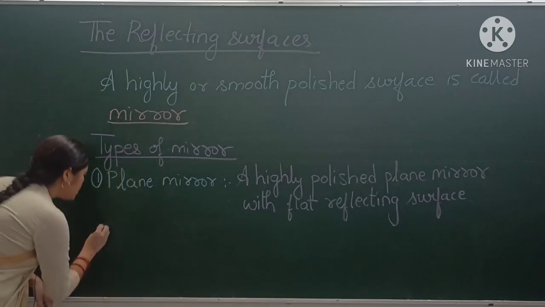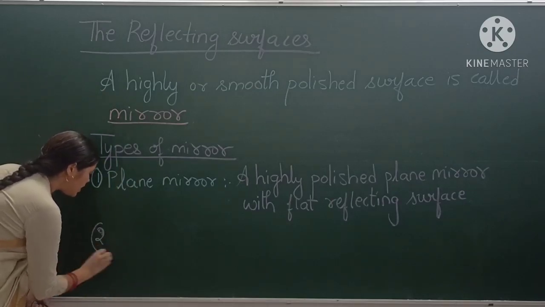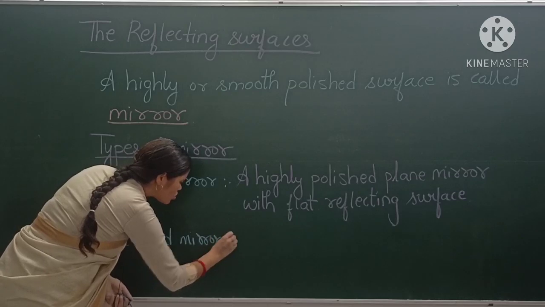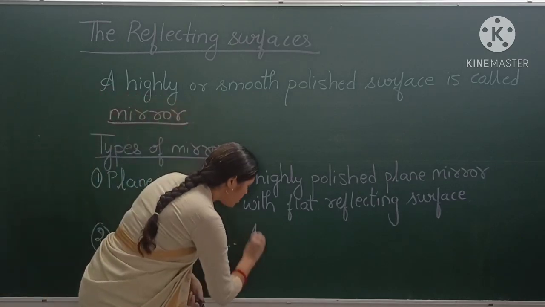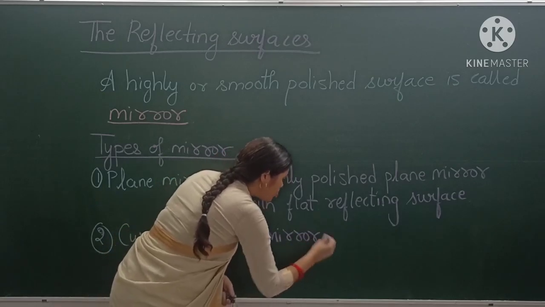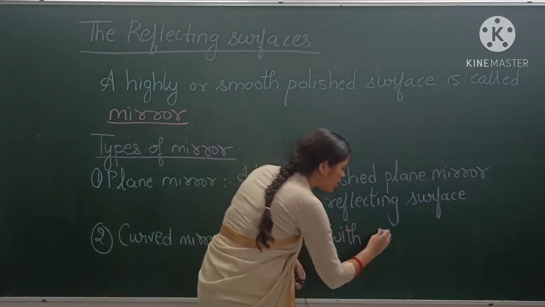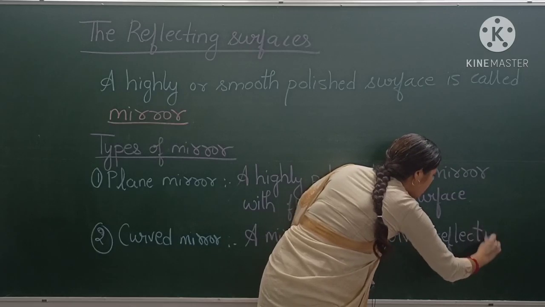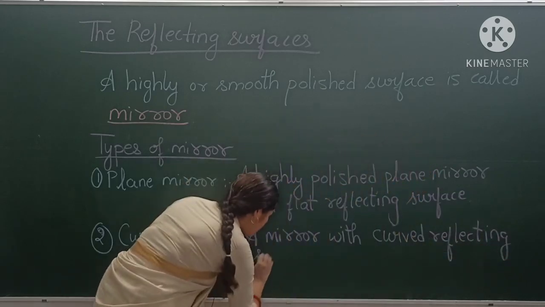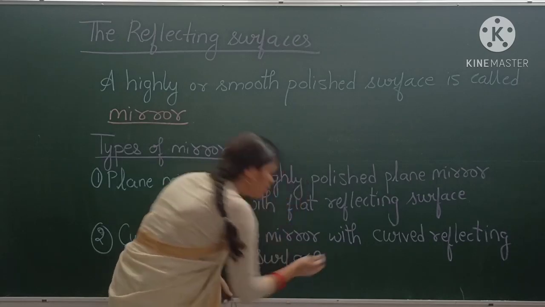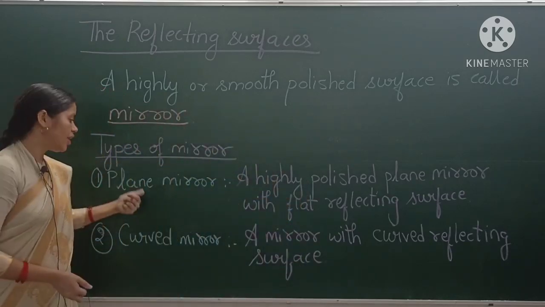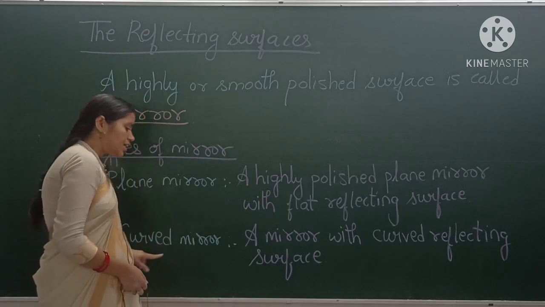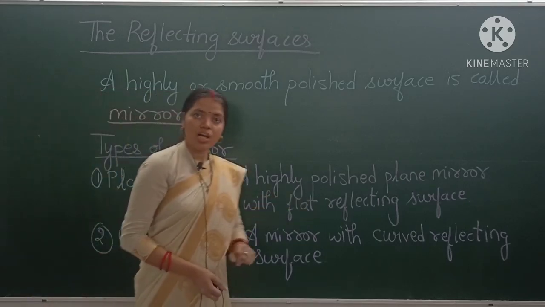Okay. Now what is the second type of mirror? That is the curved mirror. So what is a curved mirror? A curved mirror is a mirror with a curved reflecting surface. A curved reflecting surface is called a curved mirror. So there are two types of mirror, one is the plane mirror and one is the curved mirror. So what is the surface of a plane mirror like? It is flat. Okay. And what is the surface of a curved mirror like? It is curved. Understood, students?